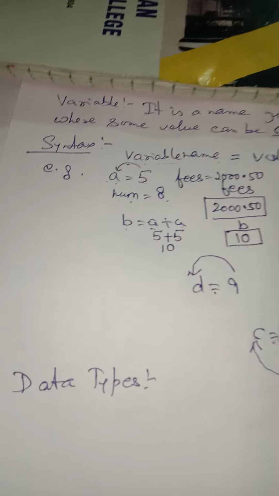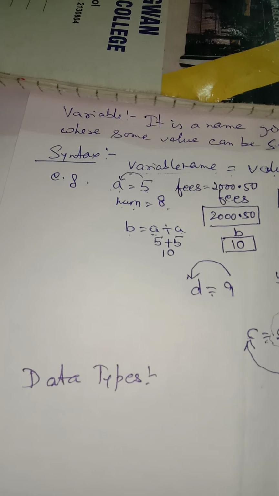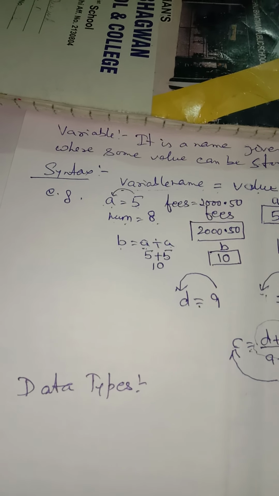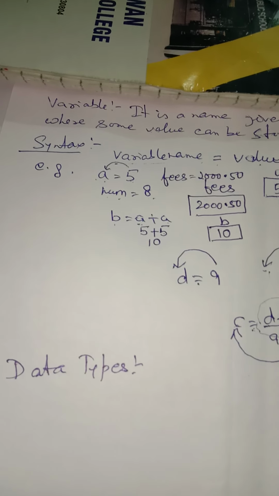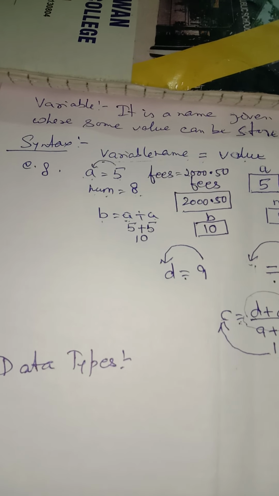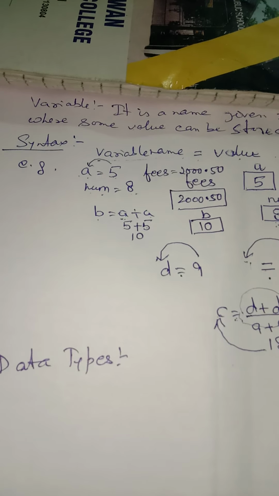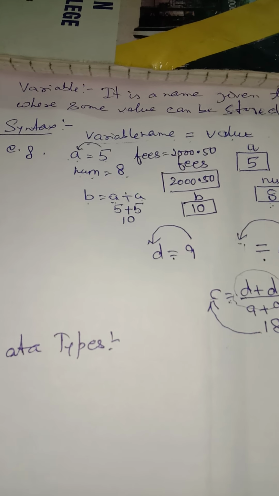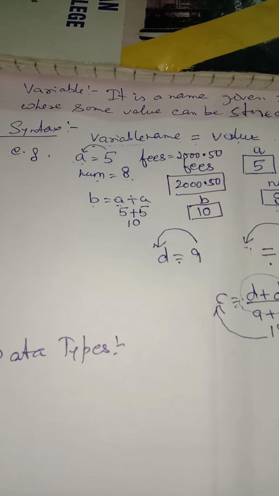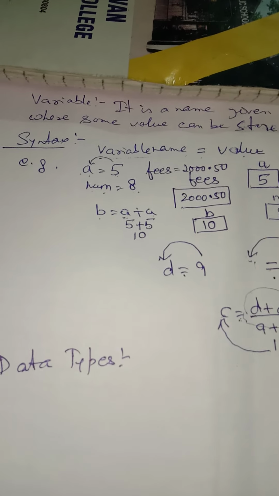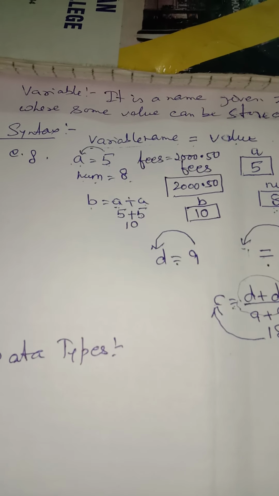In Python, though it is not necessary to mention the data type, in other programming languages it is necessary to mention the type that a variable can store. In other programming languages like C or Java, we first have to mention the data type, then the name of the variable, and then the value assigned to it.